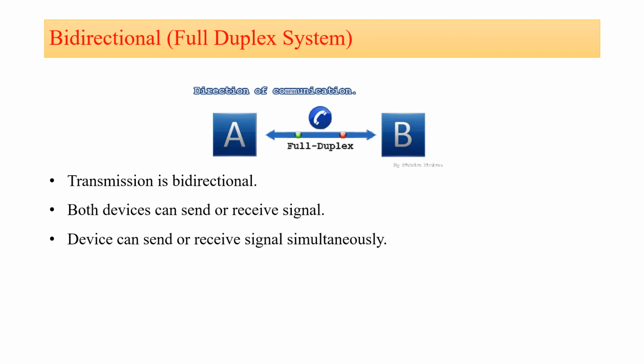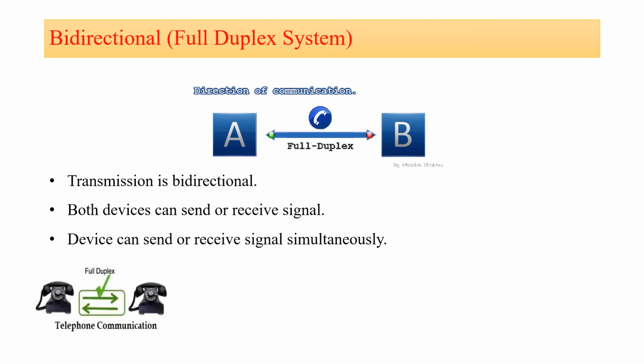And the third point is important, because if you compare with the half duplex system, in half duplex system at a time a device can send or receive the information, but in full duplex system the device can send and receive the signal simultaneously. That is the main difference between the half duplex system and the full duplex system. Now the telephone communication is the best example, because in telephone communication both the person, that is the calling person and the receiving person, can send or receive the signal at a time.